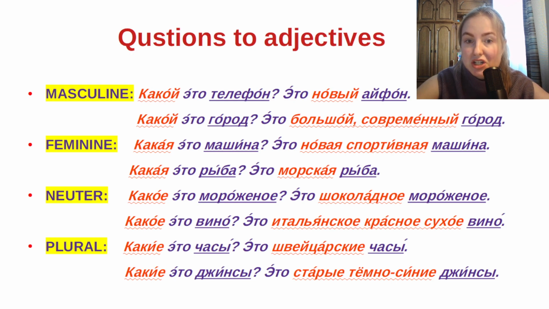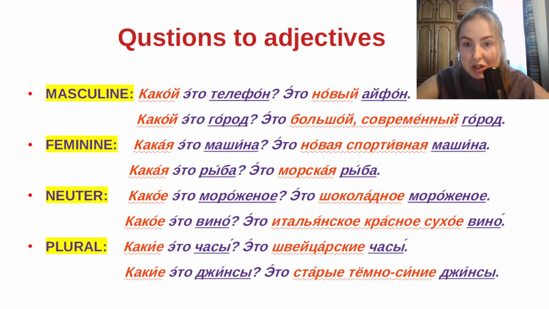That's why we use the adjectives новая спортивная. The second example for feminine. Какая это рыба? What kind of fish is it? And the answer: это морская рыба. It's a sea fish. Because рыба is она. That's why we use the adjective морская with the ending ая.